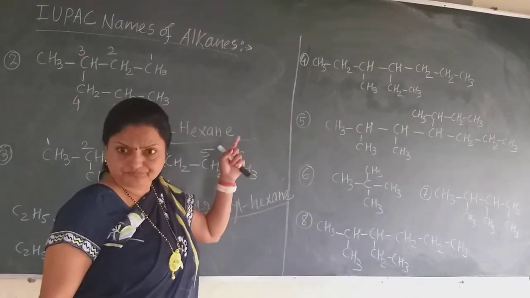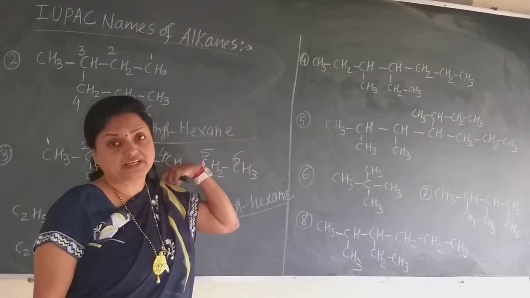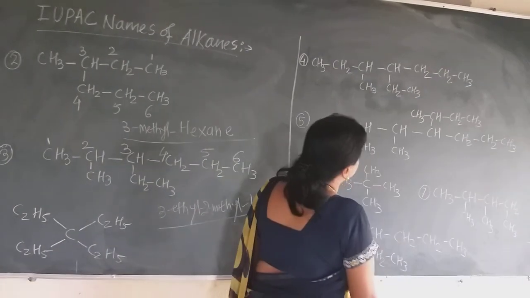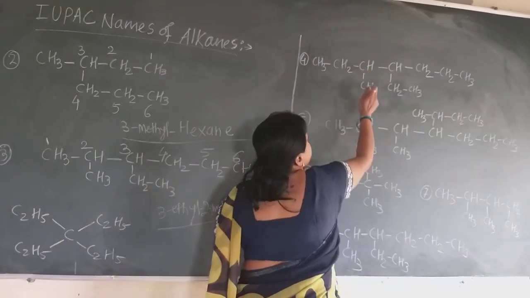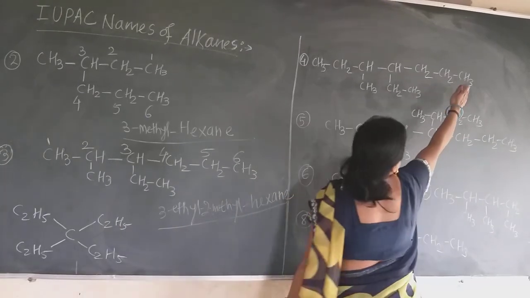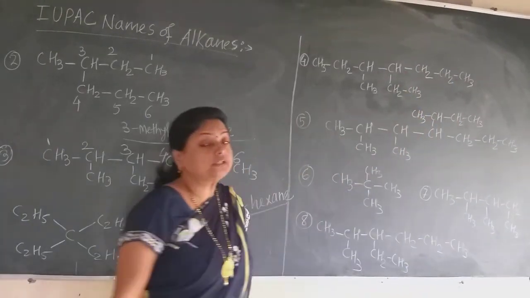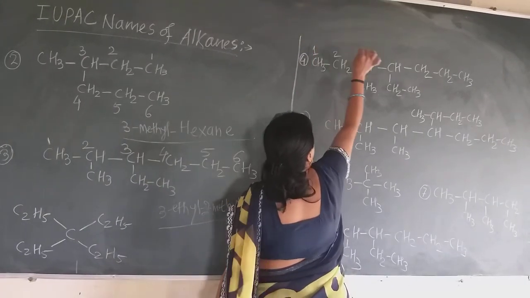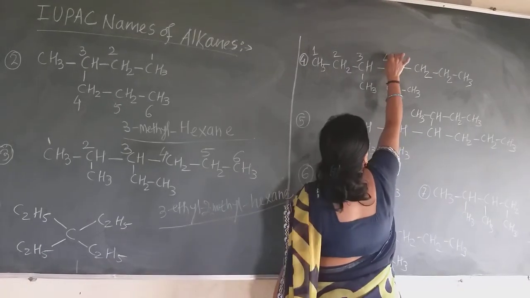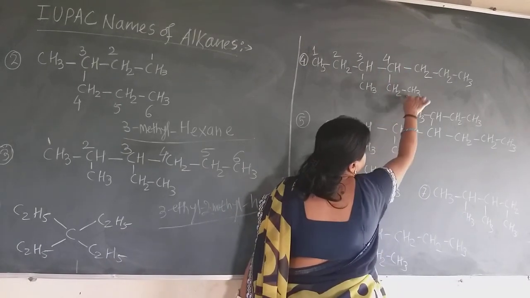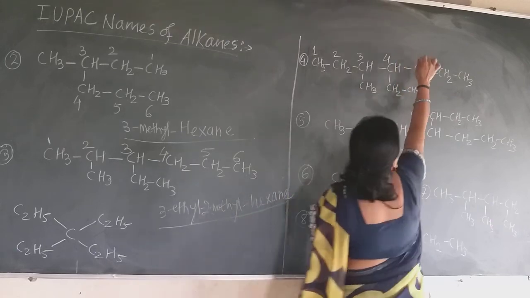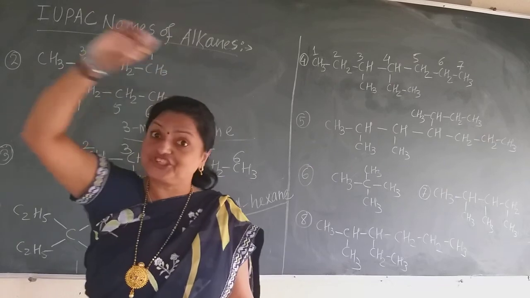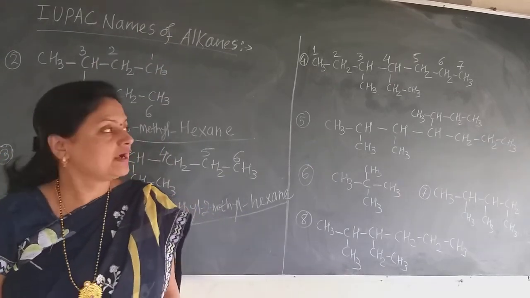Now see here how the nomenclature is given to this compound. Select the longest chain here also. On the third carbon here is the substituent, but if I give the numbering from the other side, the fourth carbon atom has the substituent. So give the numbering from this side, 1, 2, 3, 4. If I go here, 5 and 6 only. But if I go here, 5, 6 and 7. So select the longest chain which contains the maximum number of carbon atoms.